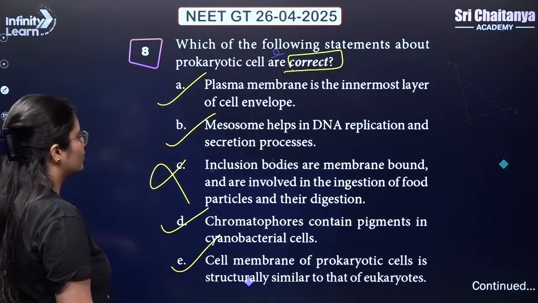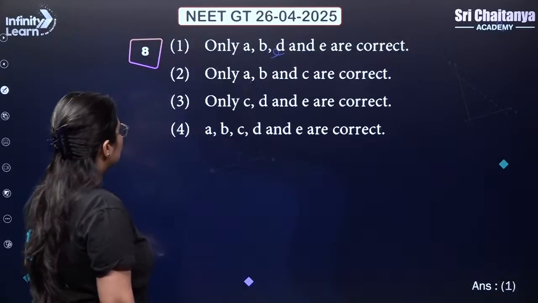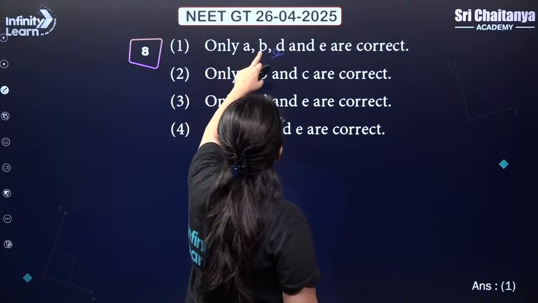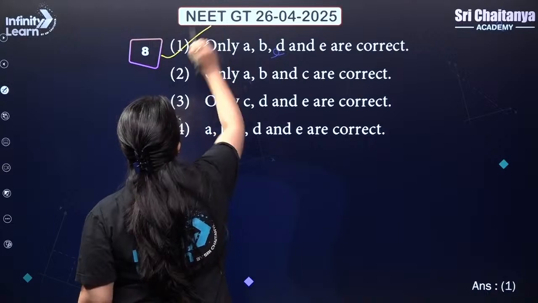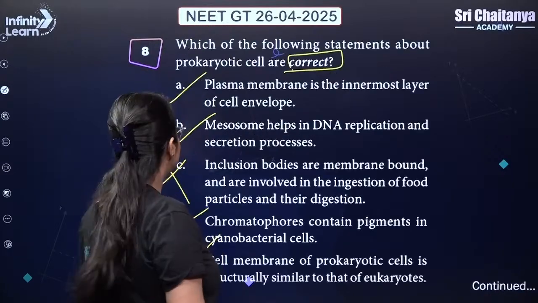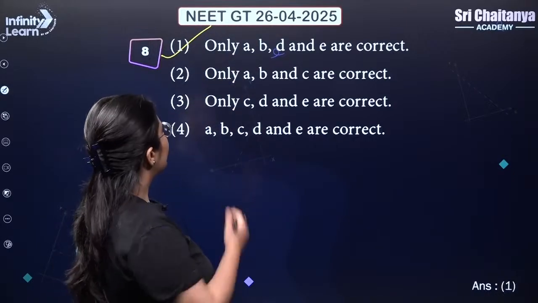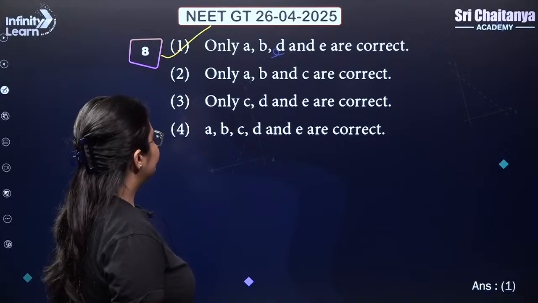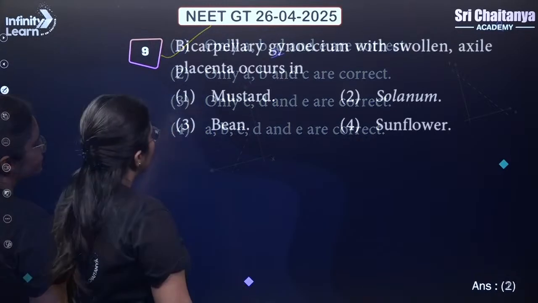C is incorrect. Okay, so you are asked to find out the correct statement. So in the options, C should not be there. So if you see the first option, only A, B, D and E are correct. So 1 should be your right answer. You have to exclude C. So only in the first option there is no C. A, B, D and E. All are mentioned except C. Simple answer is 1. Next question, guys.